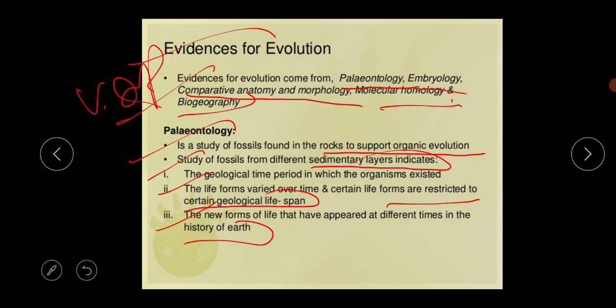Second, life forms varied over time and certain life forms are restricted to certain geological lifespans. And the third is the new forms of life that have appeared at different times in the history of earth. So this is paleontology, and through paleontological study we can see which organisms were present millions of years ago.